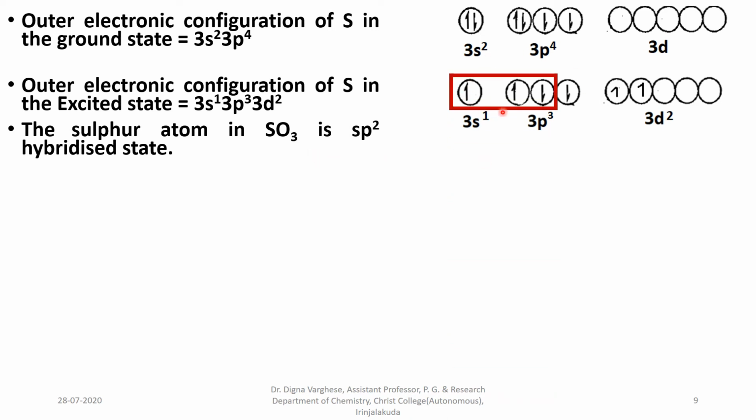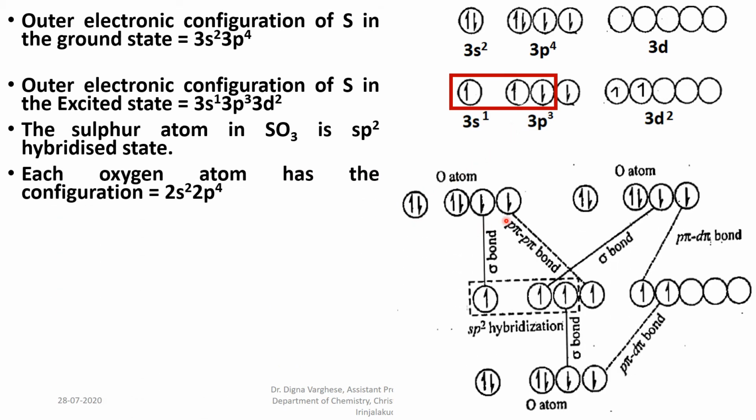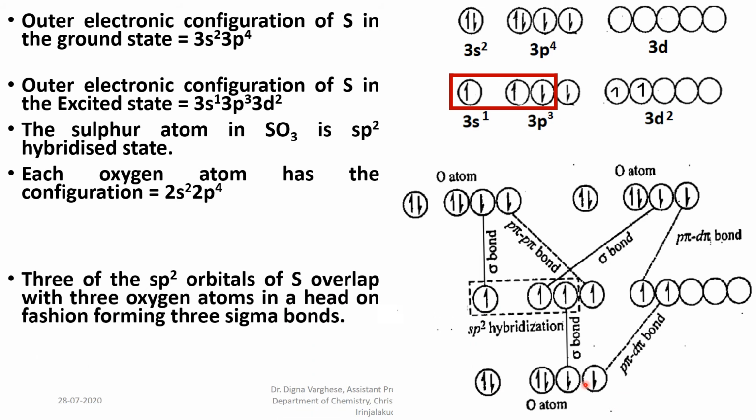According to valence bond theory, the hybridization of the molecule is determined considering only the sigma bonds. So here there are 3 sigma bonds in the sulfur trioxide molecule. So 3 orbitals overlap or mix to form sp2 hybridized orbitals. Each oxygen atom has the configuration 2s2 2p4. Here the 3 oxygen atoms, one here, one here and one here, overlap with the sulfur orbitals to form 3 sigma bonds and 3 pi bonds.